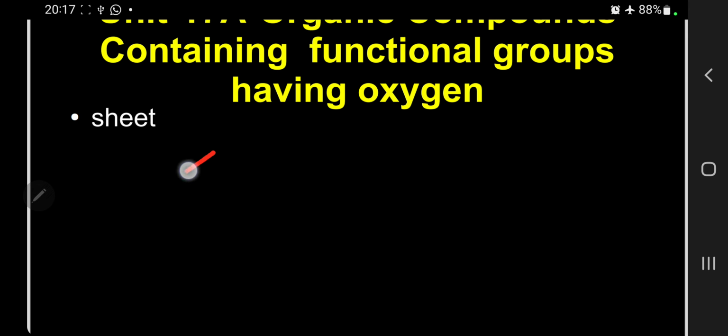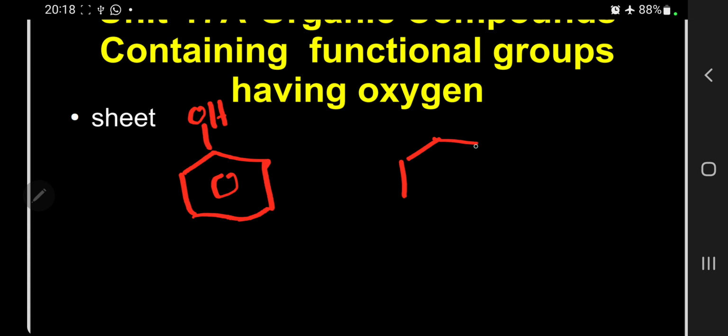This is phenol. And another is monosubstituted nitrophenol. Monosubstituted, let us take paranitrophenol, just for comparison.